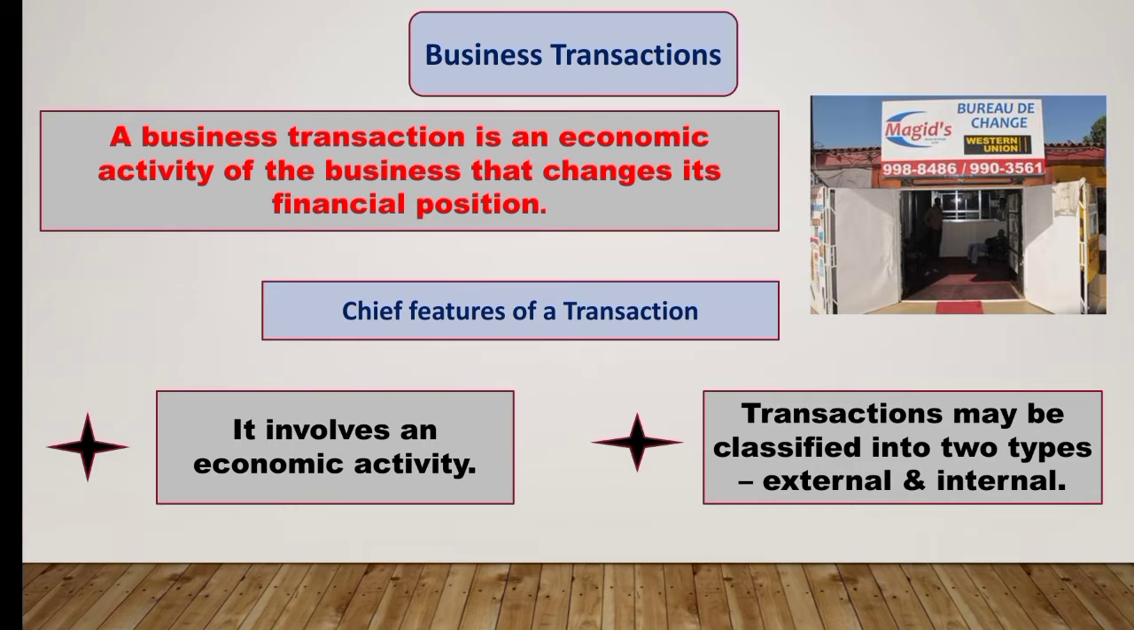Second, transactions may be classified into two types. First is external transaction. Second is internal transaction. External transactions are those which involve economic activity between two independent businesses, such as the purchase or sale of goods between two organizations. Internal transactions are those economic activities that take place entirely within one business entity, where all the activities are taking place in one organization only. For example, depreciation charged on fixed assets is an example of an internal transaction.